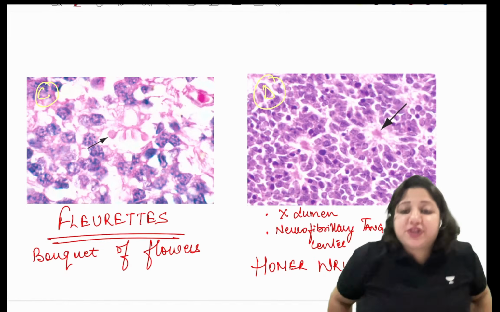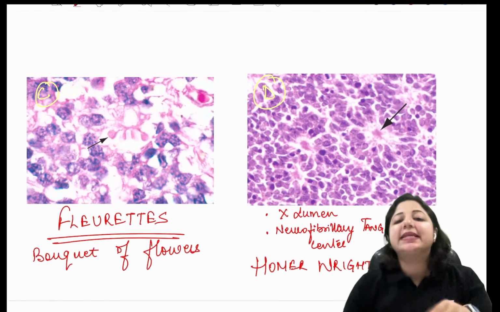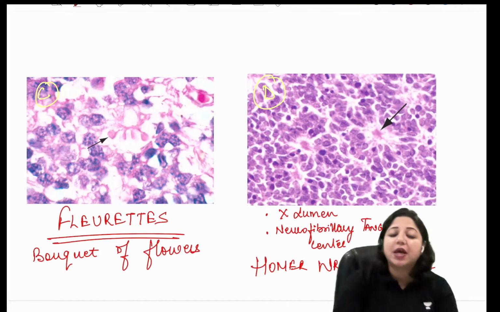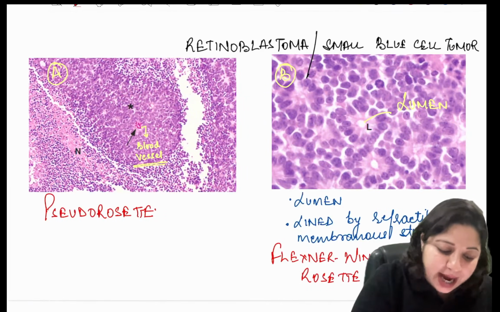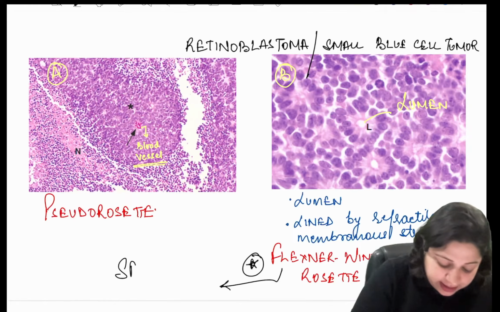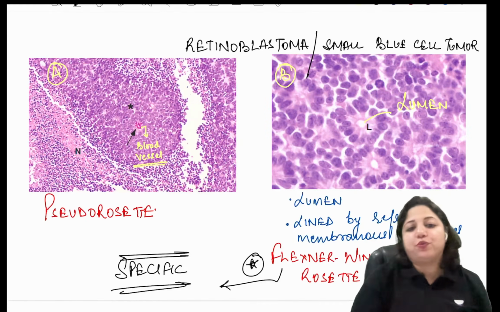So now my next question is, which out of these four findings is the most specific of retinoblastoma? The answer is this one. This is the most specific of retinoblastoma.